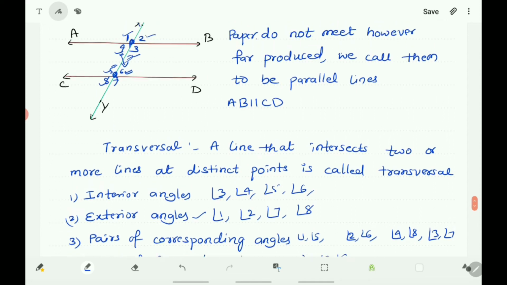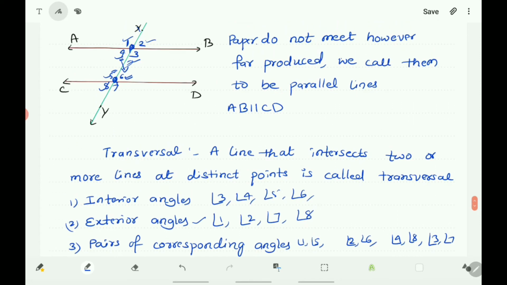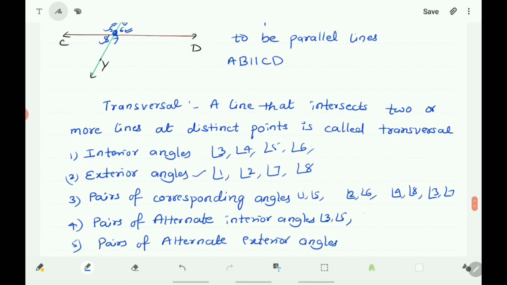So here the pairs of alternate interior angles are angle 3 and angle 5, one pair, and the second pair is angle 4 and angle 6. This is one pair and this is the second pair. Two pairs of alternate interior angles are there.